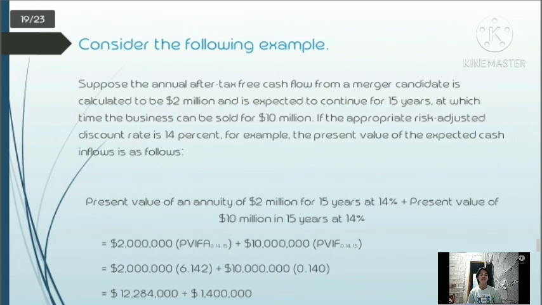And then follow the next step, multiply those numbers by its corresponding rate, which will give us a positive answer of 13,684,000. Therefore, if the merger candidate's purchase price is less than 13,684,000, the proposed merger has a positive net present value and is an acceptable project.